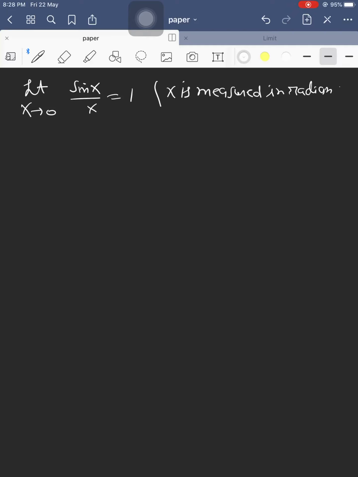Now we prove the trigonometric limit, limit x goes to 0 of sin x upon x equals 1. Here the angle x is measured in radians. To prove this, first we draw a unit circle centered at the origin.